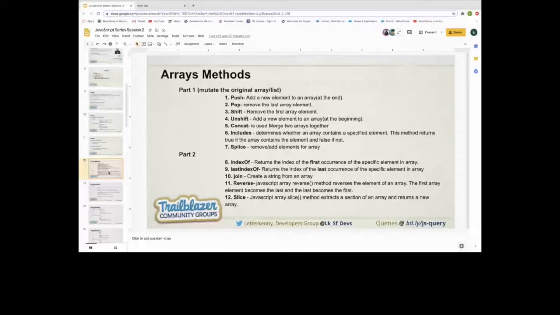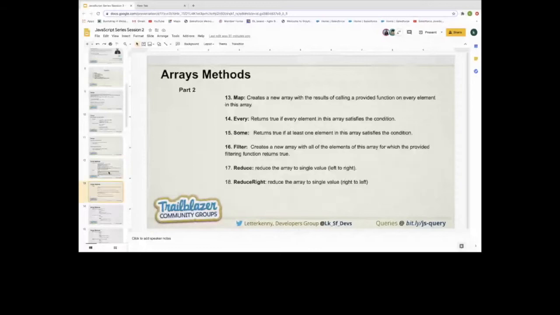And join: if you want to create a string from an array using a specific string or any specific value as the separator, then we can use join. Reverse will just reverse the order of the array. Slice, we already talked about, it will just extract a section of the array and return a new array. And we have different methods: every, some, filter, reduce, and reduceRight.